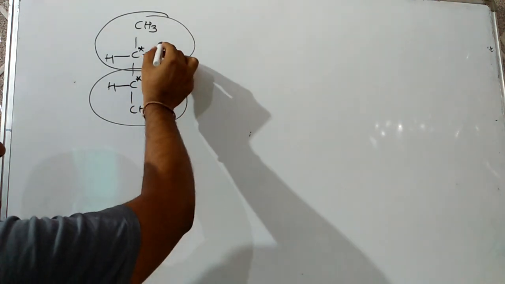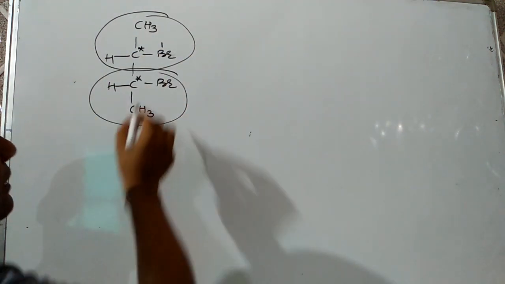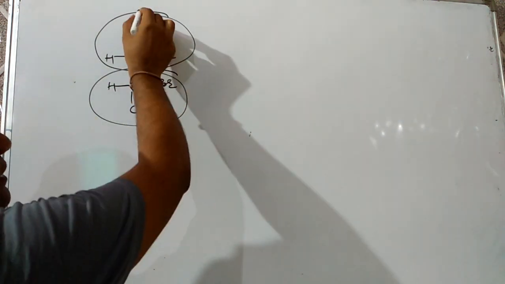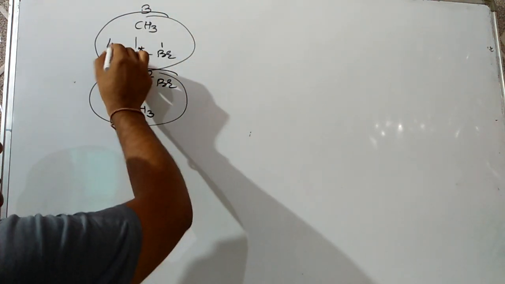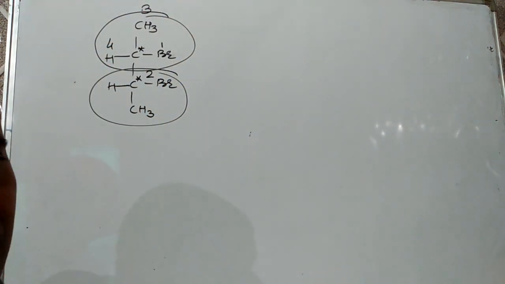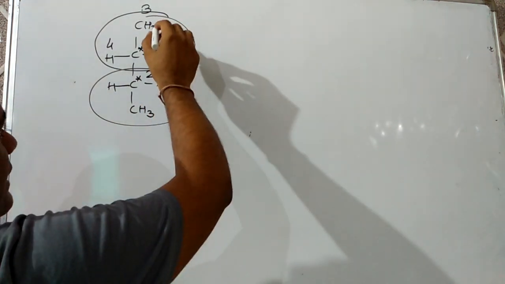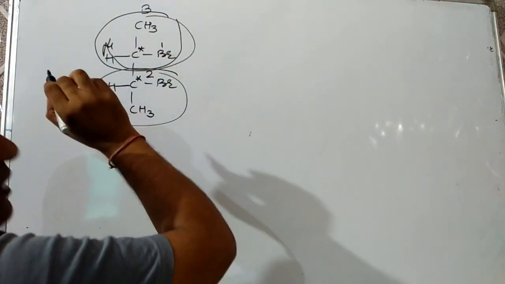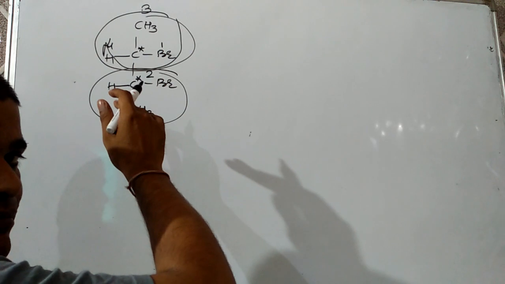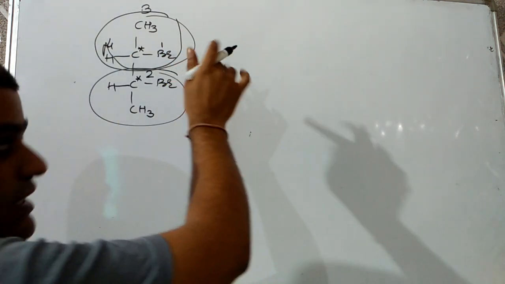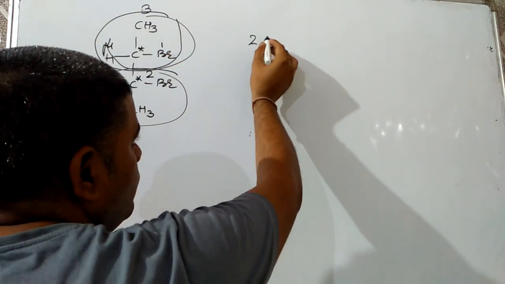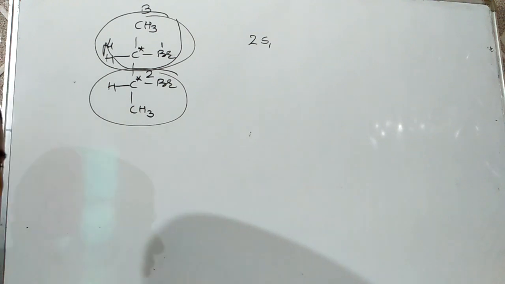For the second, Br gets first priority, the bottom gets second, methyl third, H fourth. Now see, the fourth group is on a horizontal line, and we rotate our eye through 1 to 4. We are going clockwise, but the fourth is on a horizontal line, so it comes out to be 2S.